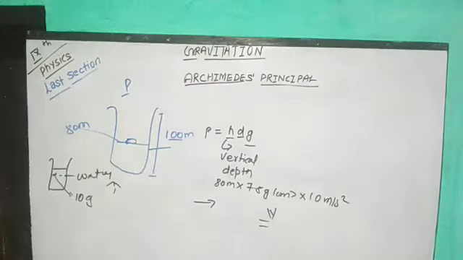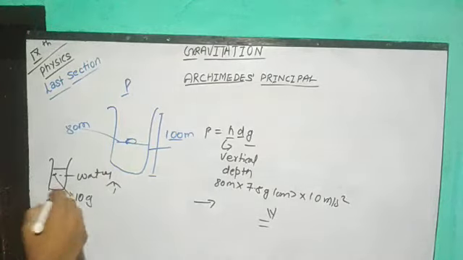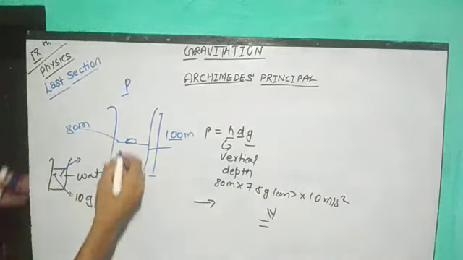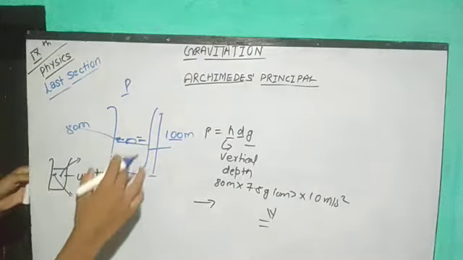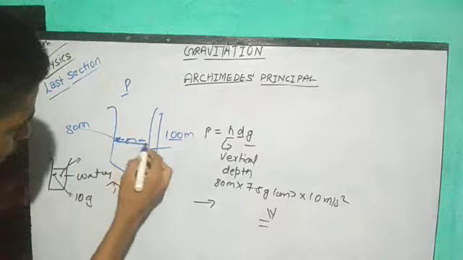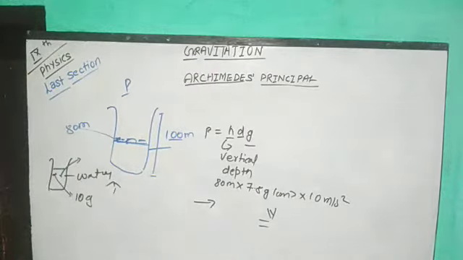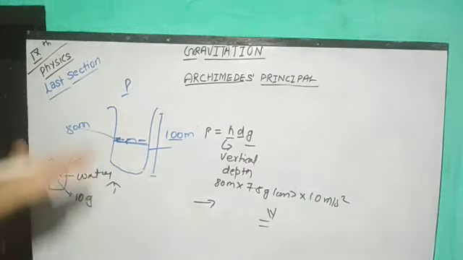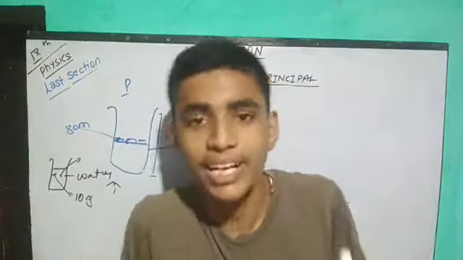Actually, here we can see it doesn't matter on the point. You can place the object here, here, or here, but always mention that the vertical height of the object should be at the same place. Whether you keep it in the center, right side, or left side, it doesn't matter, but the magnitude of the pressure or buoyant force will be the same over there.